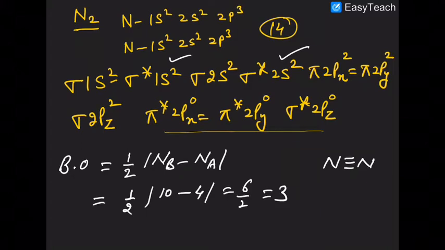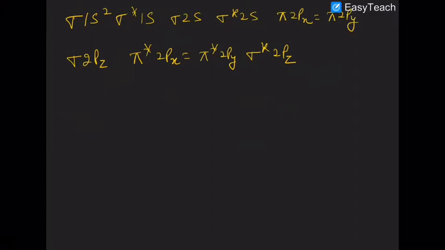Are you getting that? And the bond order comes out to be 3 here. So this is the configuration of the N2 molecule.